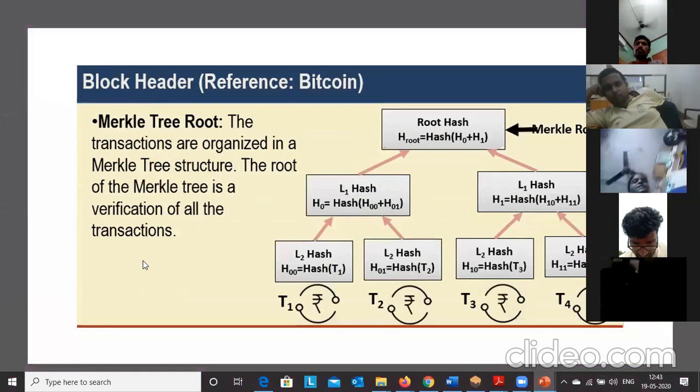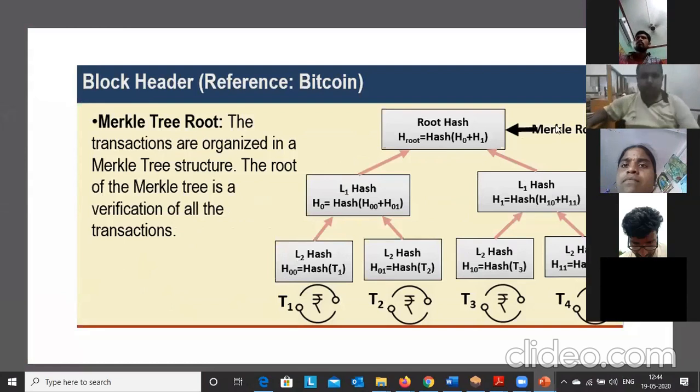Now the Merkle tree root. We have seen one field in the block, the Merkle tree root. We are storing the transactions in the body. See the diagram: T1, T2, T3, T4. These are the transactions. Here we are taking the hash of each transaction. In binary we have represented H00, like that. Then this is the L2 hash, the L1 hash. The hash of the entire thing will be the Merkle root. So the hash of the transactions is the Merkle tree root.